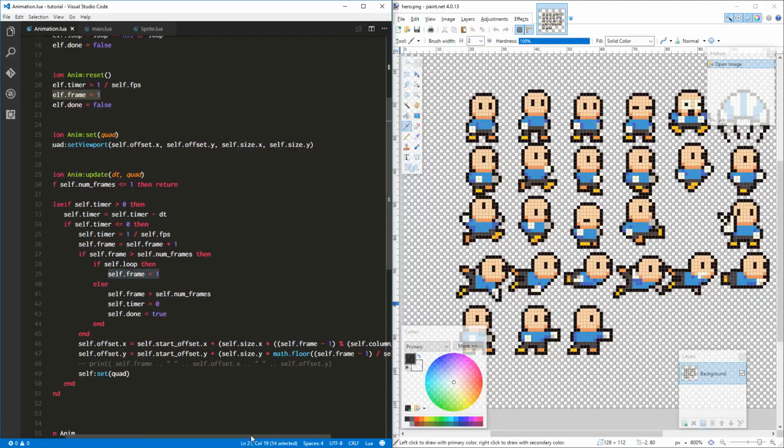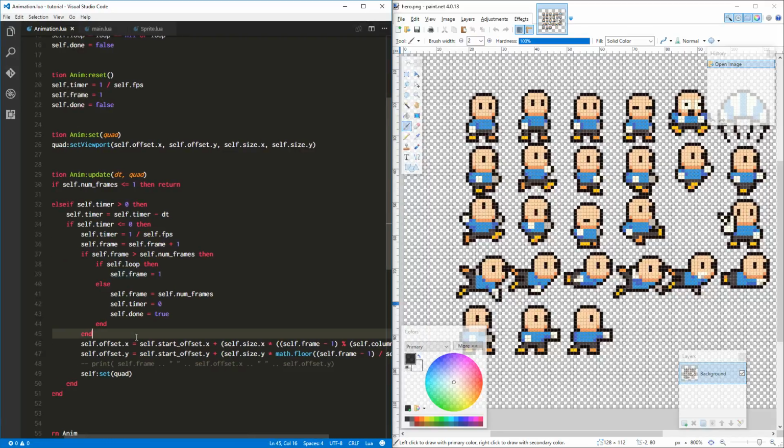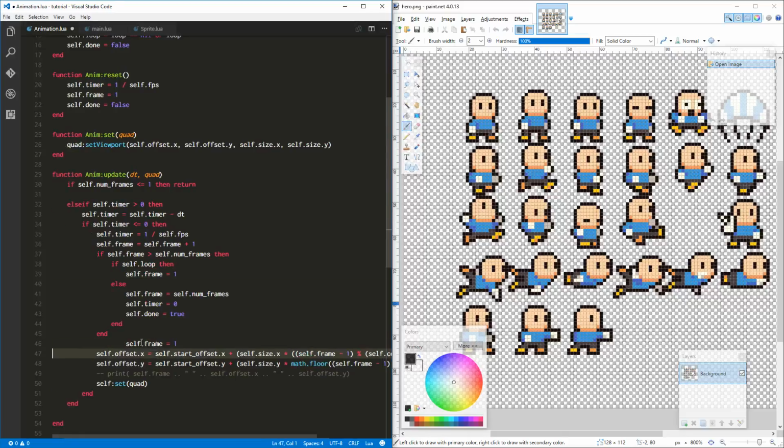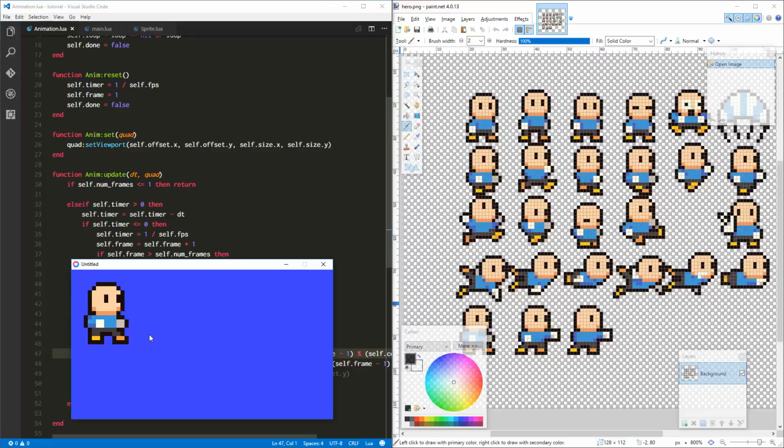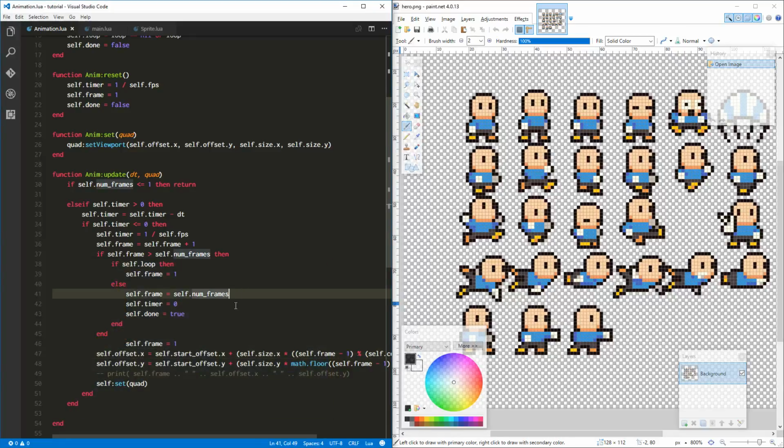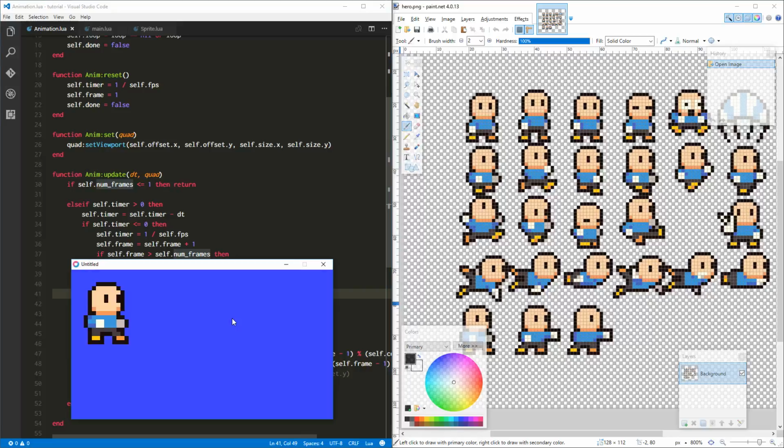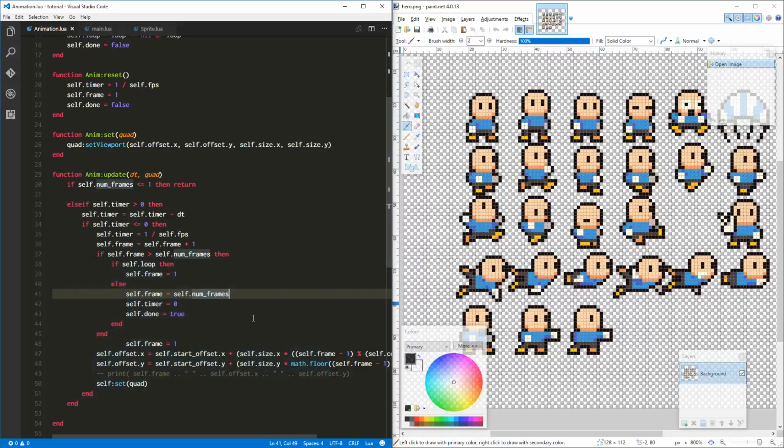Self.offset. Let's do this. I want to see if that frame, yeah. Why did it take a second? Oh, I think I know why.